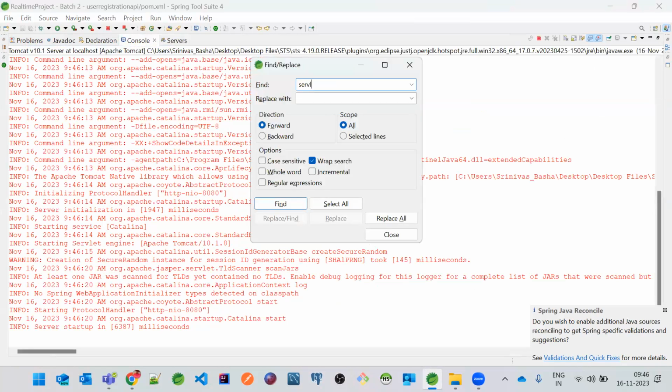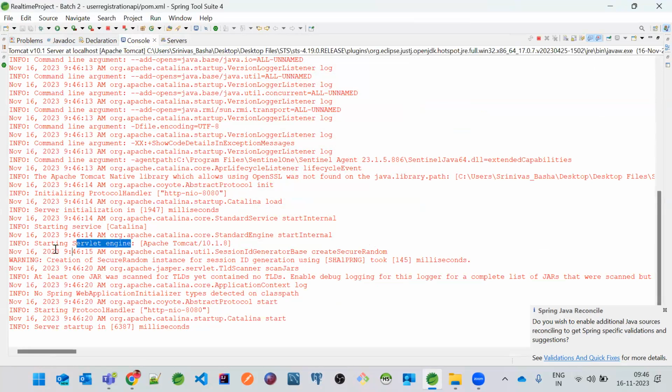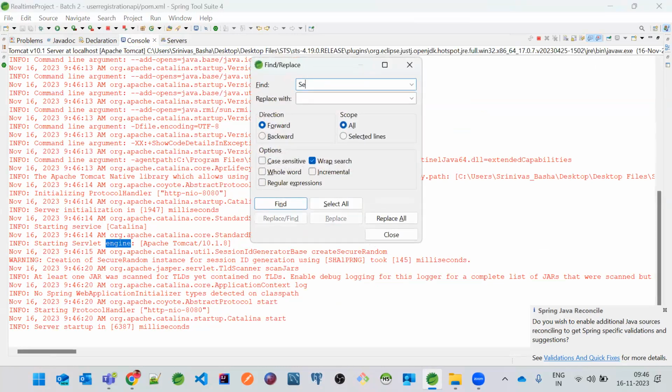First of all, starting servlet engine. This is related to the Tomcat. That means it's a servlet engine. But do we have any servlet over here apart from this? There is no servlet. There is something called dispatcher servlet. This object is not there.